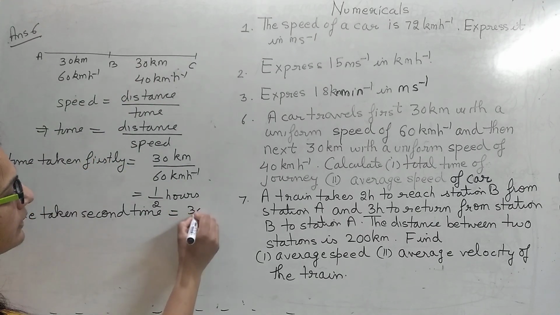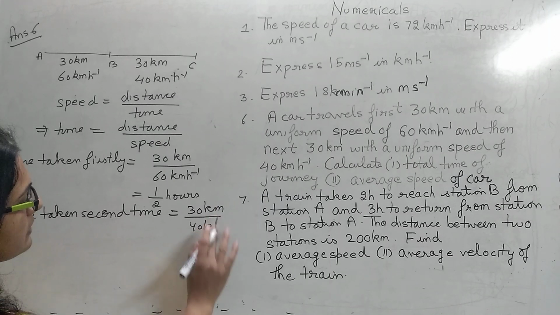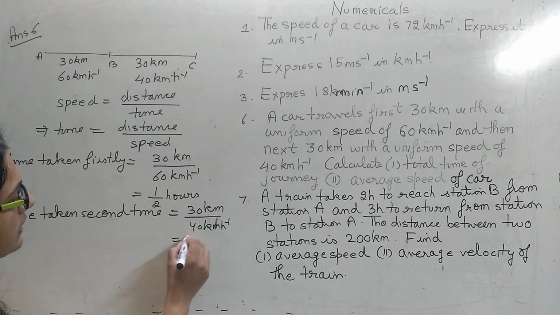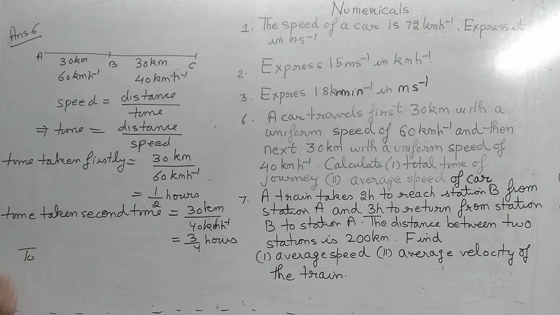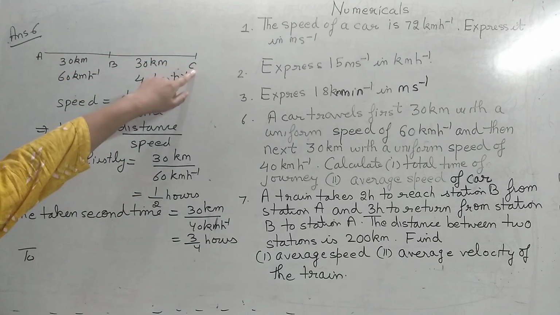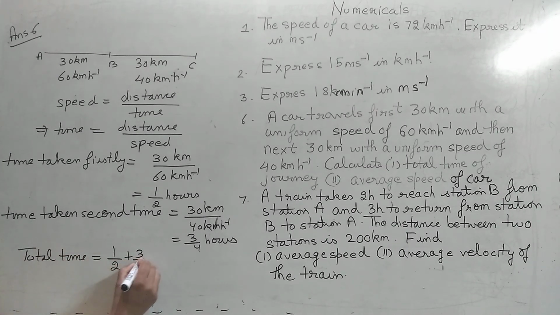डिस्टेंस ट्रेवल्ड ओवर टाइम टेकन. This is kilometer per hour. So it is equal to 3 by 4 hours. Hence, from A to B it has taken 1 by 2 hour. From B to C it has taken 3 by 4 hours. That means what is the total time taken? It is 1 by 2 plus 3 by 4 hours. What is that equal to? If you add that, it is 5 by 4 hours.